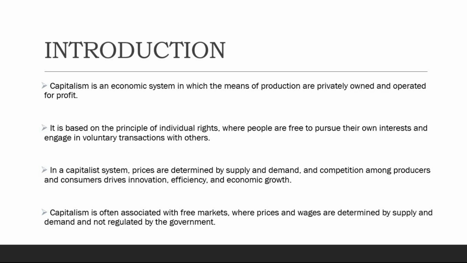Number 3. In a capitalist system, prices are determined by supply and demand, and competition among producers and consumers drives innovation, efficiency, and economic growth. Number 4. Capitalism is often associated with free markets, where prices and wages are determined by supply and demand and not regulated by the government.